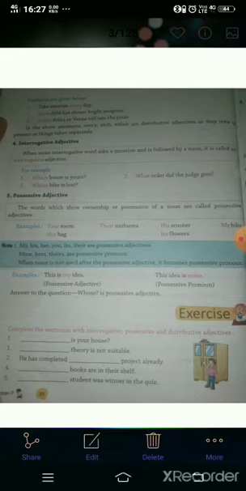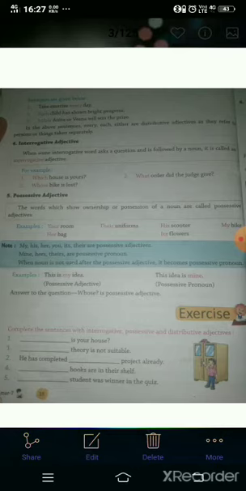For example, this is my idea. Here noun is present, so this is a possessive adjective. This idea is mine. Here noun is not present, so it is a possessive pronoun.